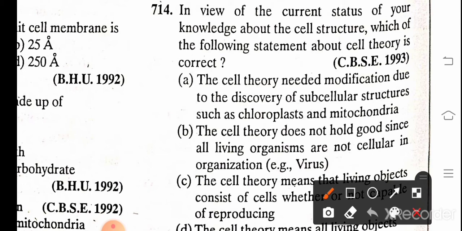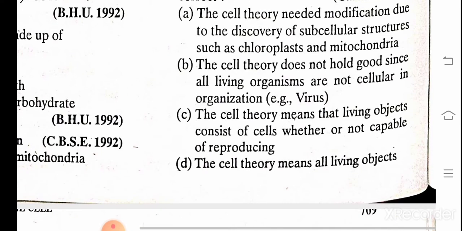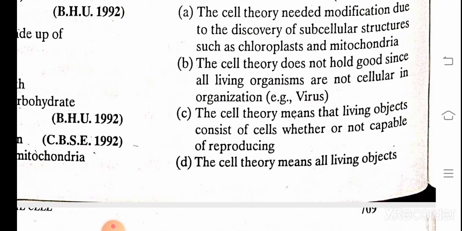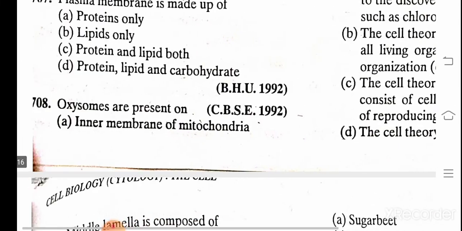B. The cell theory does not hold good since all living organisms are not cellular in organization, example virus. C. The cell theory means that living objects consist of cells whether or not capable of reproducing. And D. The cell theory means all living objects